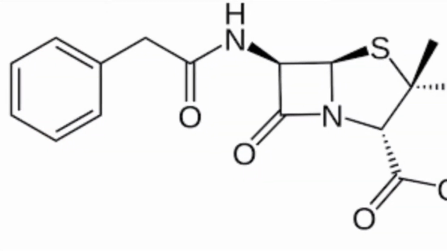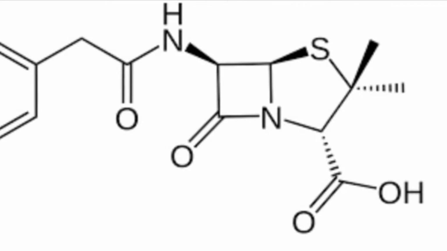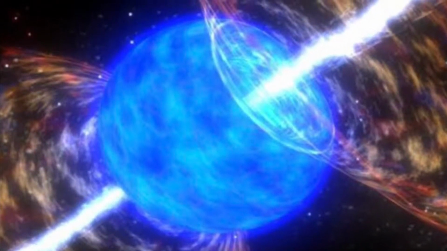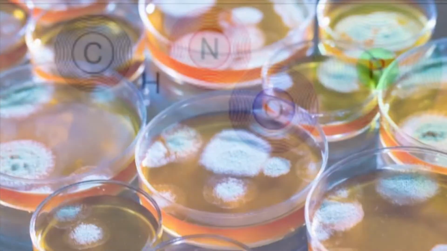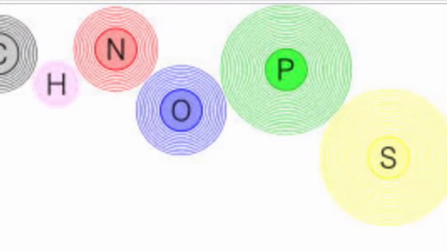With a molecular formula of C16H18N2O4S, the different chemical elements formed from collapsing stars were essential for the creation of this drug. The combination of various elements is what makes up the substance, and without them, penicillin would just be empty space. These elements were carbon, hydrogen, nitrogen, oxygen, and sulfur.